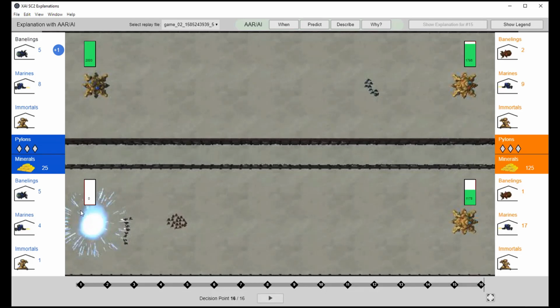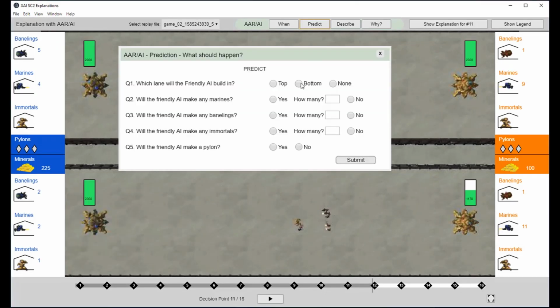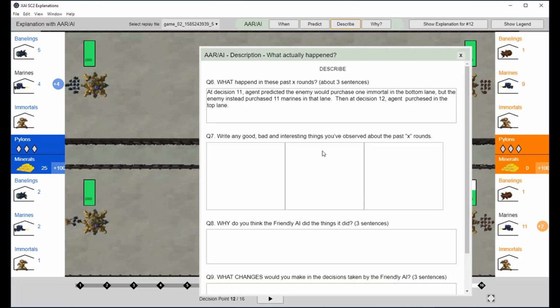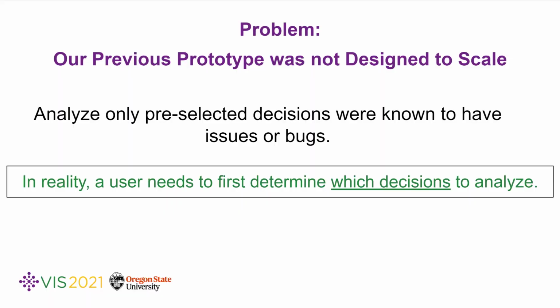The R5 process allows domain experts to perform structured analysis of a decision an AI agent has made. For example, for one of the AI's decisions, a user is first asked to predict what was supposed to happen using the R5 form shown in the video. And then they watch the game to see what actually happened and reason why it happened by answering a series of questions. This helps build mental models about the AI's reasoning process.